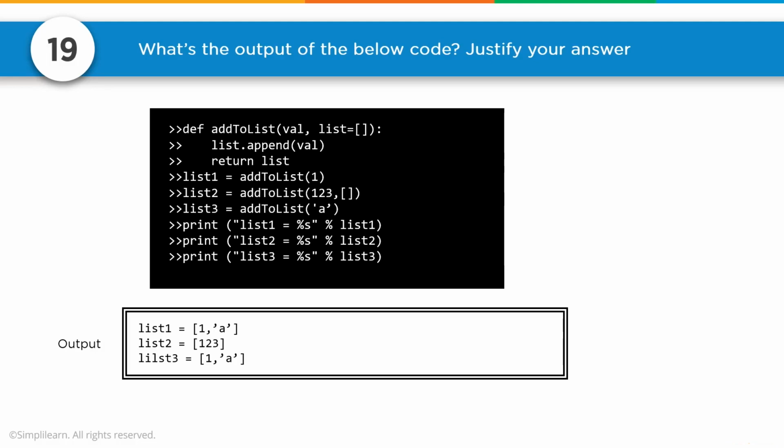And then list 3, here's the tricky one. We're adding A to the list, but because we didn't designate the list, list is a shared value. In other words, it doesn't reset it. And we end up with list1 equals list3, 1, A. Default list is created only once during the function and not during its call.